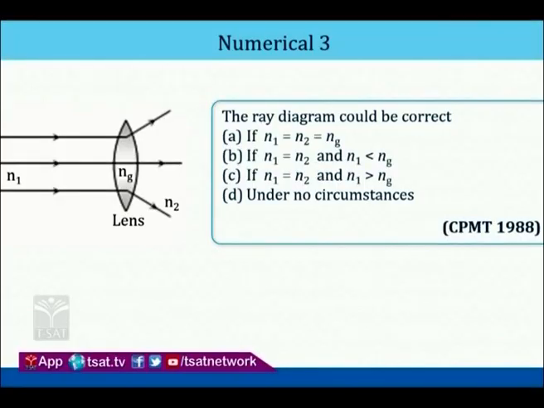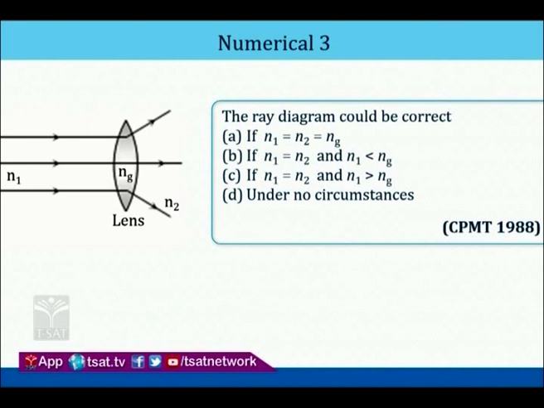The ray diagram could be correct. Option A is if N1 is equal to N2 is equal to Ng, option B is if N1 is equal to N2 and N1 is smaller than Ng, option C is if N1 is equal to N2 and N1 is greater than Ng, and option D is under no circumstances. So, think about how to solve this question.